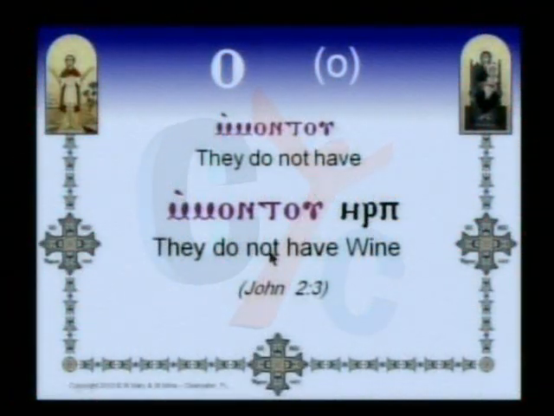Here M12 means they do not have. And here in John's second chapter, when St. Mary told Christ about the people in the wedding that they do not have wine anymore, she said, M12 irp. M12 irp means they do not have wine. Irp means wine. One more time, M12, they do not have.